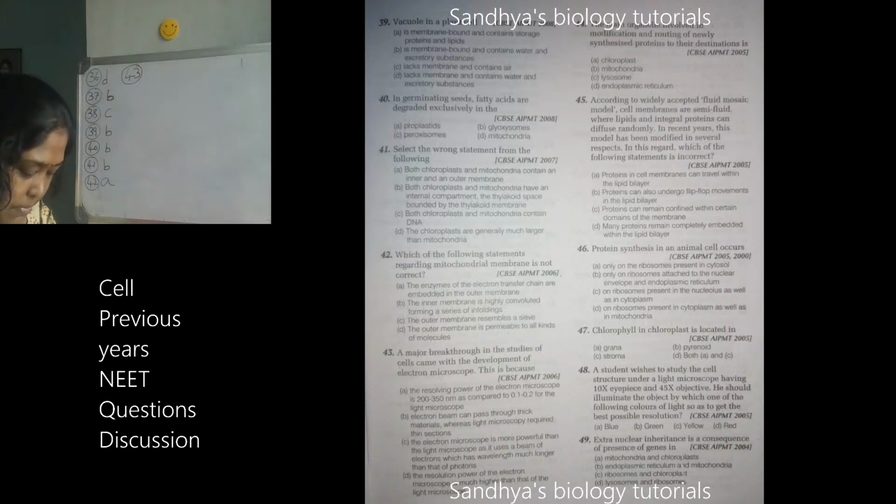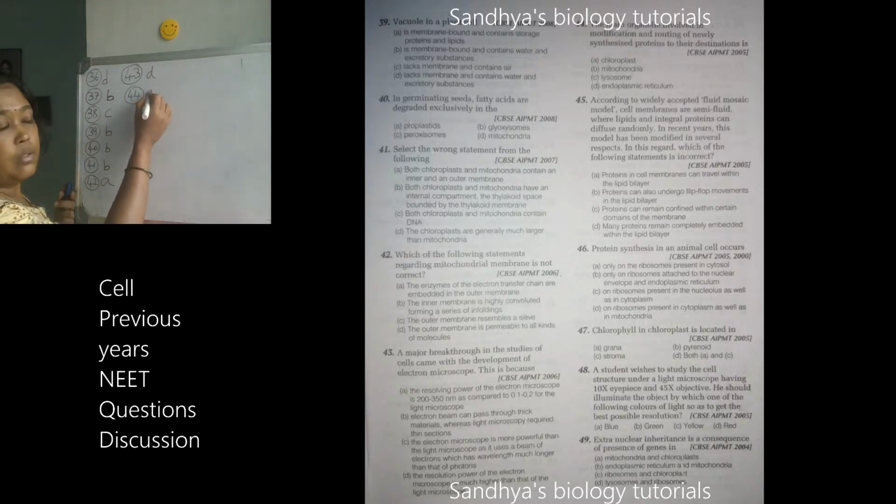Good. Very good. 44. Main organelle involved in modification and routing of newly synthesized proteins to their destinations is endoplasmic reticulum. Very good, ma. Superb. Next question.